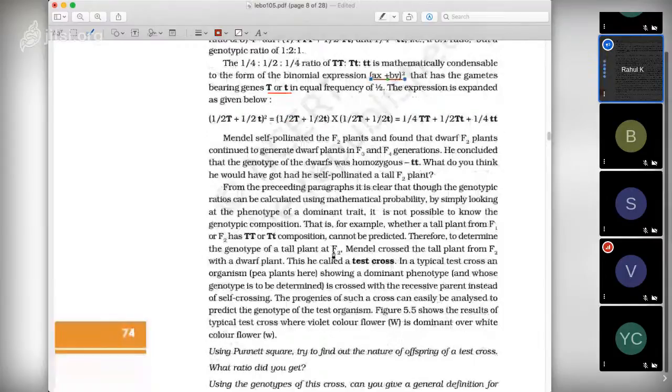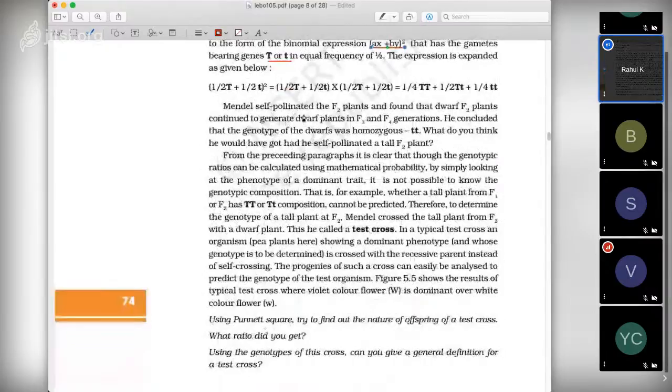Now, next, Mendel did some other experiments and he conducted a cross called a test cross. Okay, what do we call a test cross? From the preceding graph, it is clear that the genotypic ratios can be calculated using mathematical probability by simply looking at the phenotype of a dominant trait.